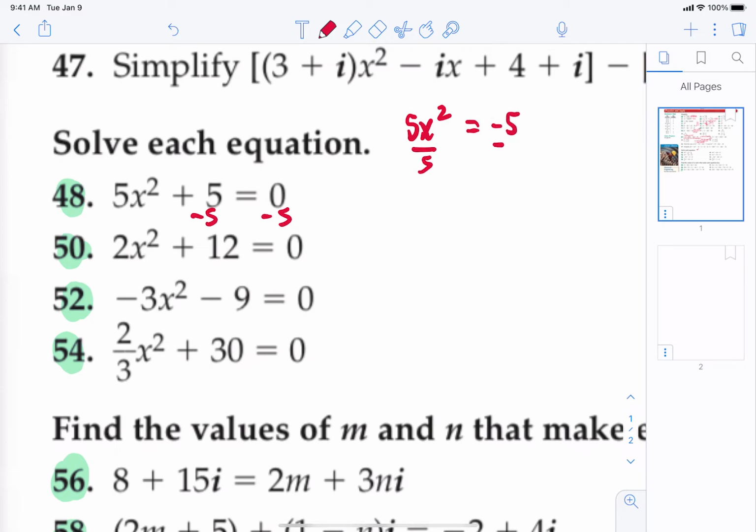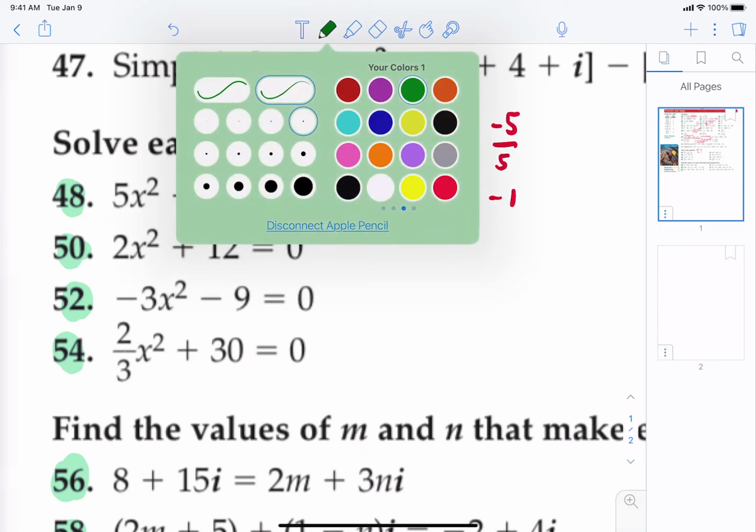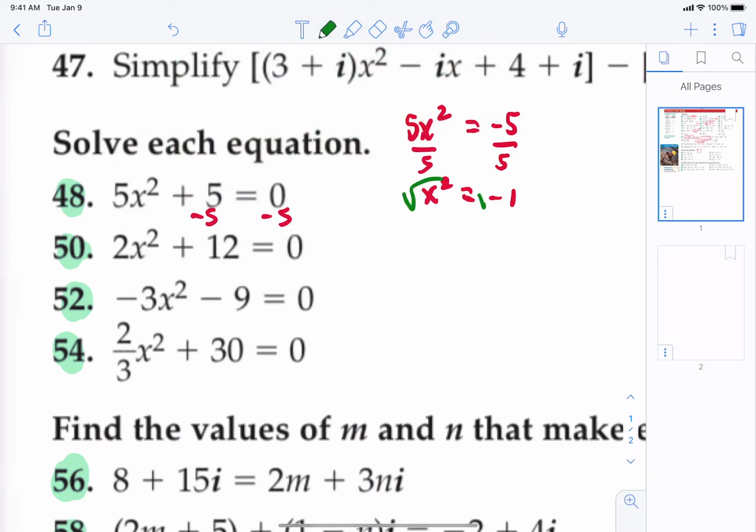Divide by 5. Now, in the past, we knew that to get rid of that square, we could square root both sides. Please remember to put a plus or minus symbol in front. So x is going to be plus or minus the square root of negative 1. Now what is the square root of negative 1? Every square root of negative 1 gets evaluated and written as an i. And so that is going to be plus or minus i. So that is 48.